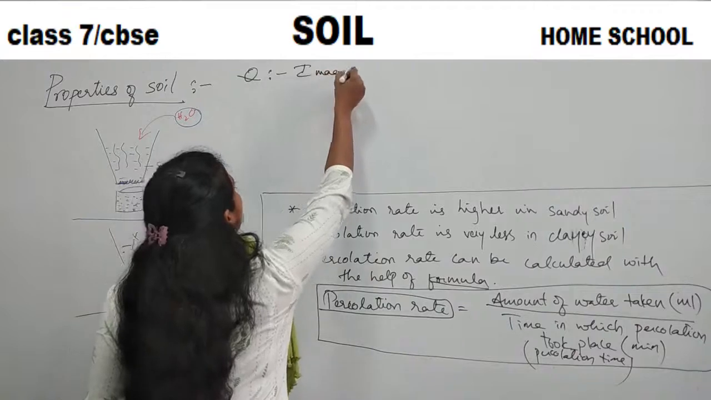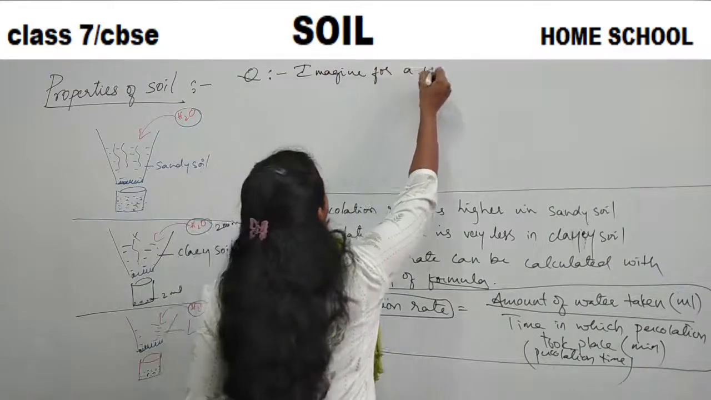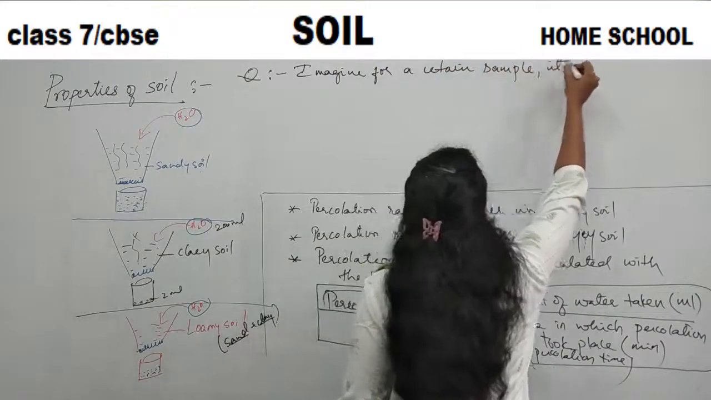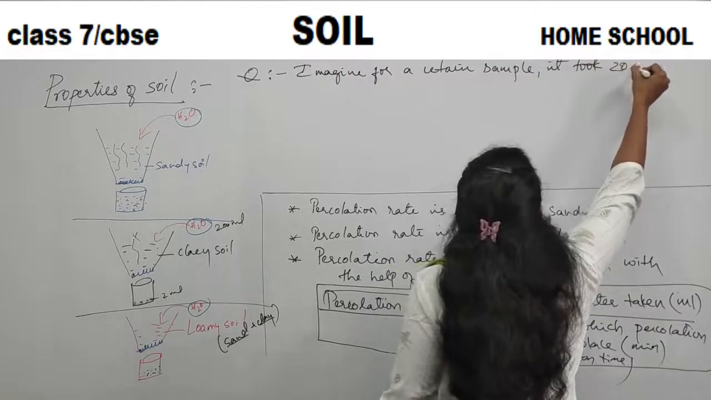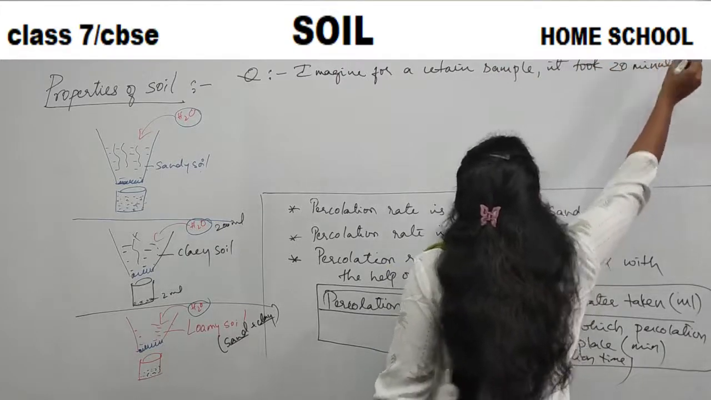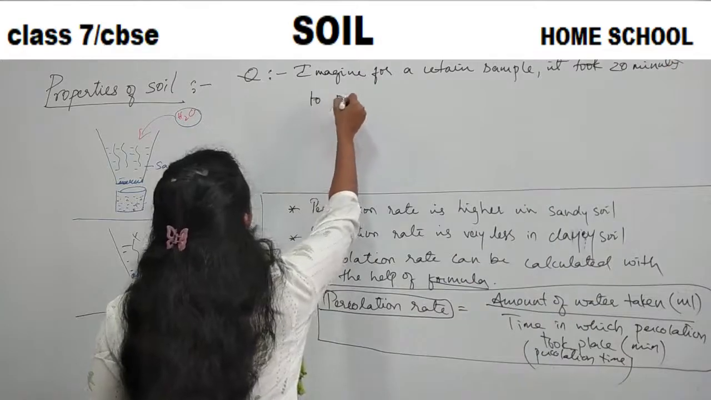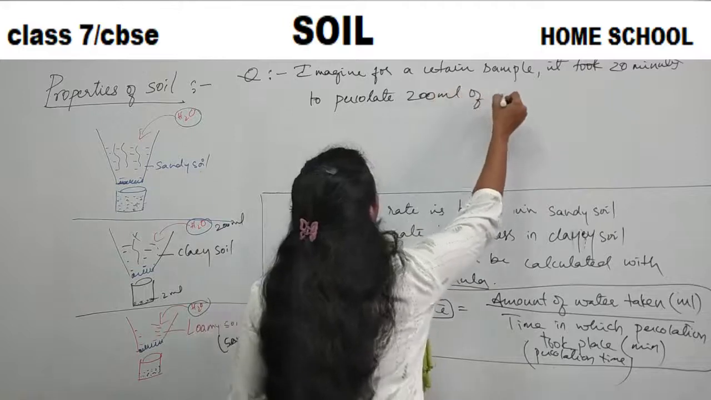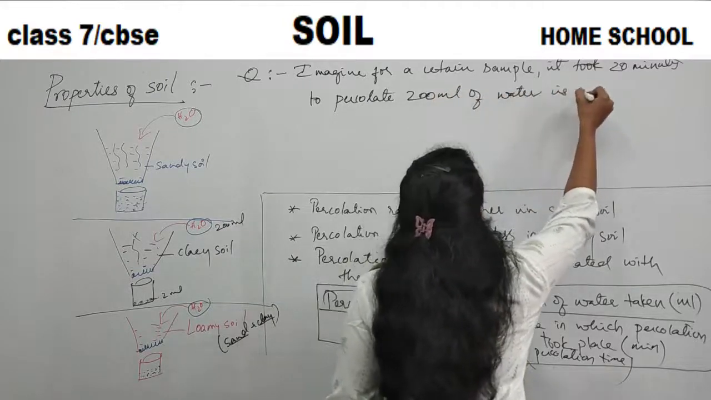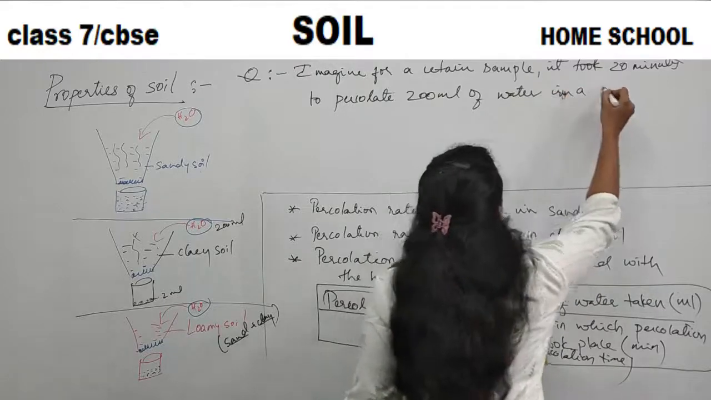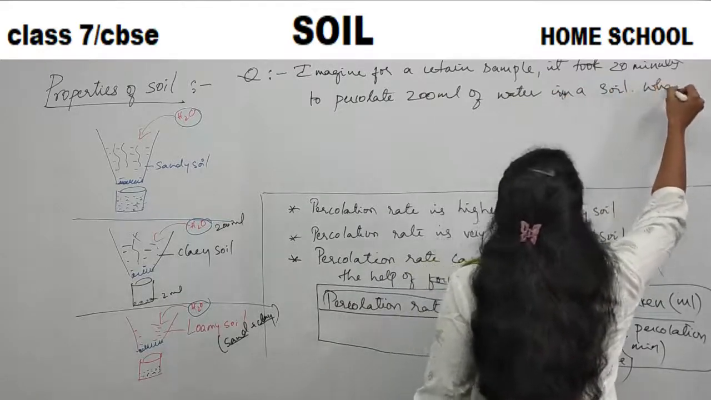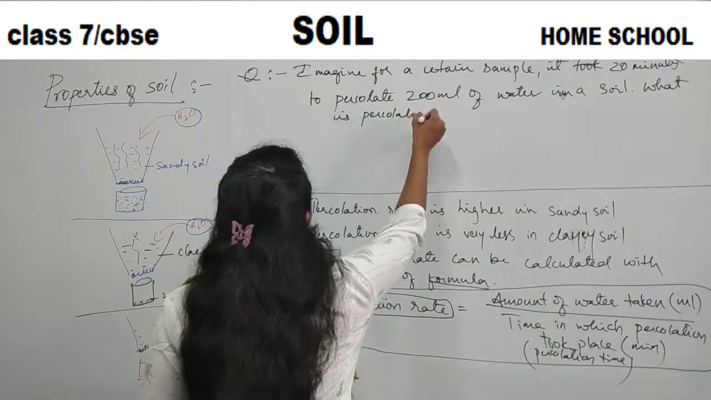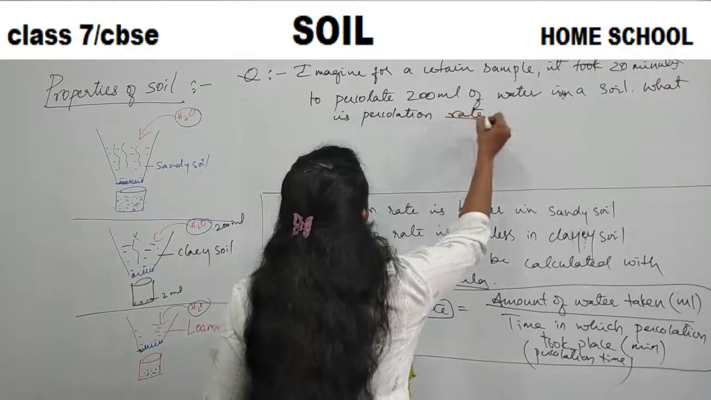Imagine for a certain sample, it took 20 minutes to percolate 200 ml of water in a soil. What is the percolation rate?